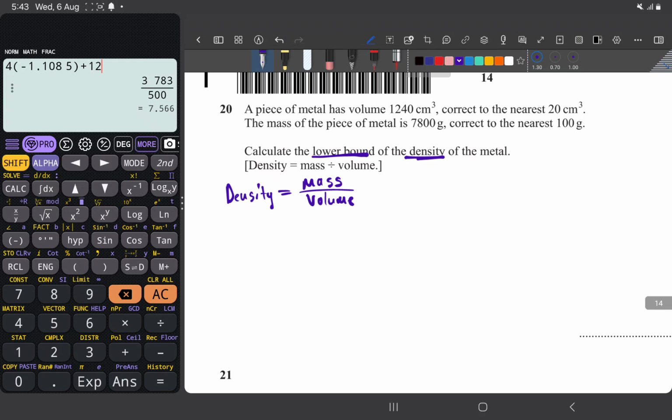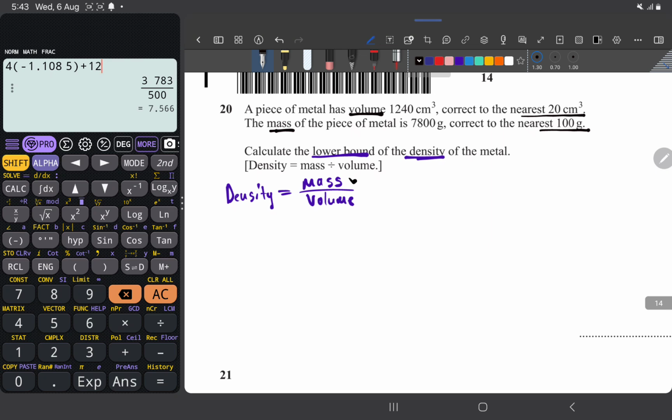So here's the thing. What did we measure? What are the things that we have and what were they measured correct to? Because when you're solving bounds, you always look at what it was measured correct to. So we had volume. It was measured to the nearest this. We had mass. It was measured to the nearest this. So for these two, I can find their bounds easy.